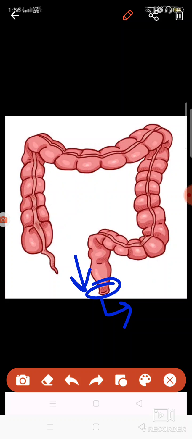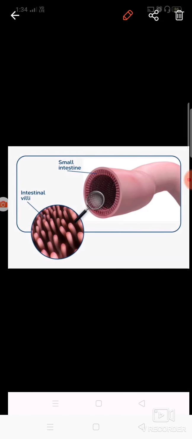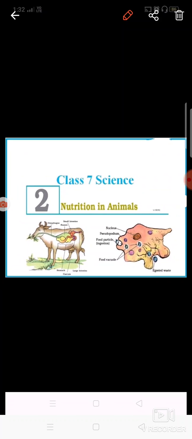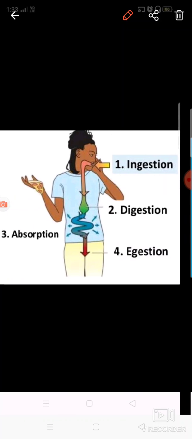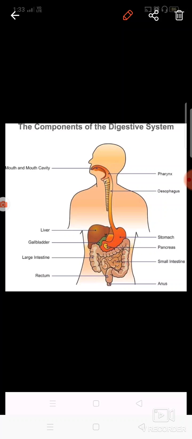So like this the digestion completes in your body and the waste products are removed. Okay, so this is how your chapter is completed. Let's revise it again. Basically nutrition in animals is complex. It is done through the processes of ingestion, digestion, absorption, assimilation and egestion. There are so many parts in the digestive system and each part has a different function.